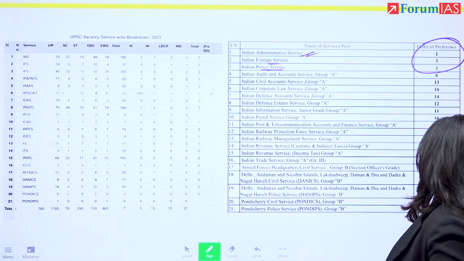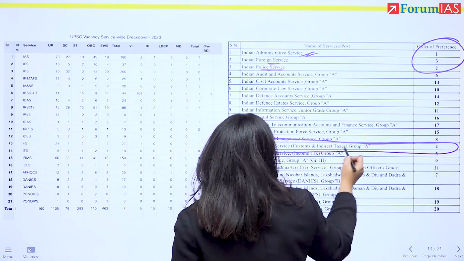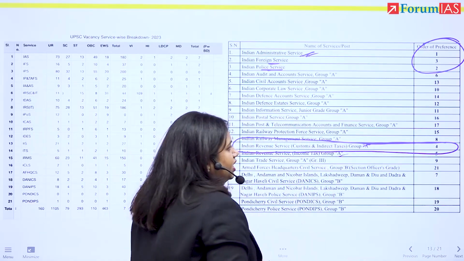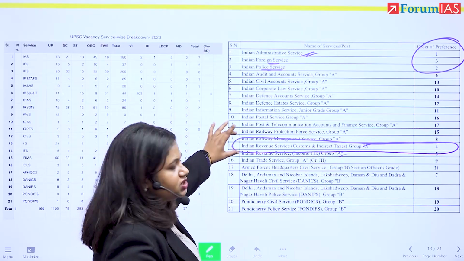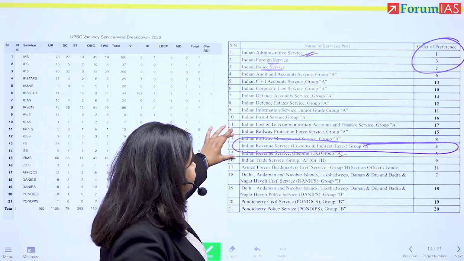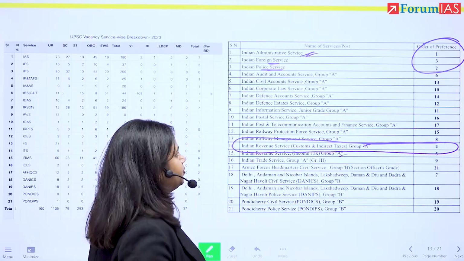Number 4 that they've put is Indian Revenue Service. I told you revenue, customs and income tax. I told you that they will have the opportunity for faceless transactions. They will live in capital cities, and they will have decent exposure, right?